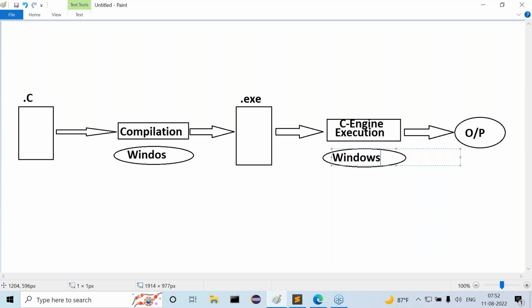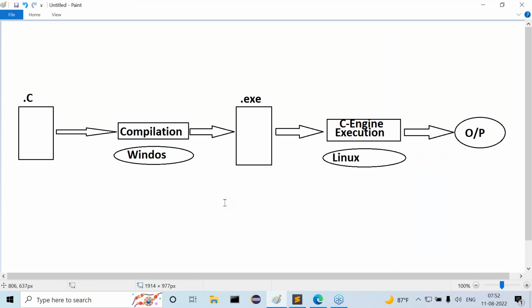But for our discussion, I want to use the Linux operating system. That's my point. What's going to happen? Put more concentration here, these are the key points.